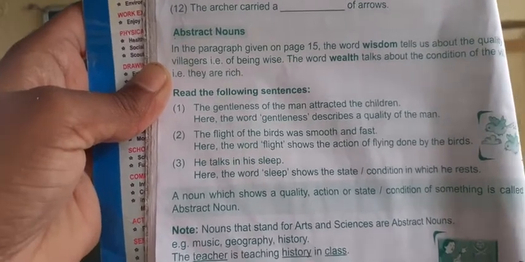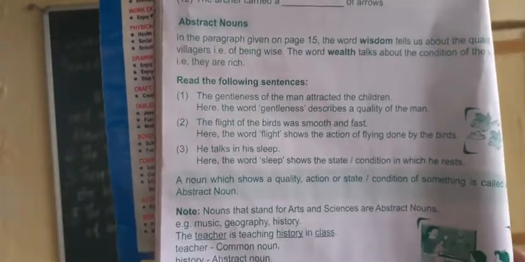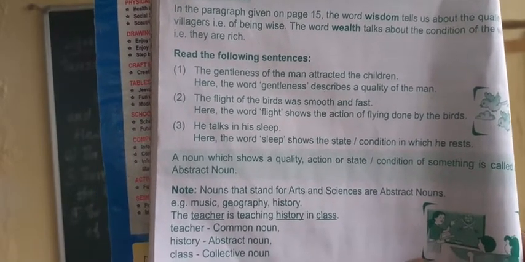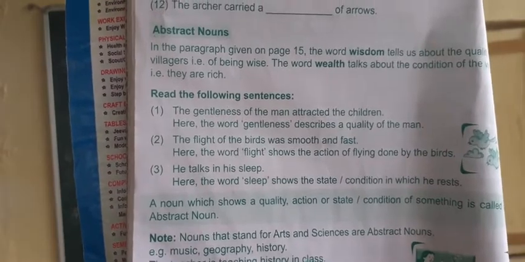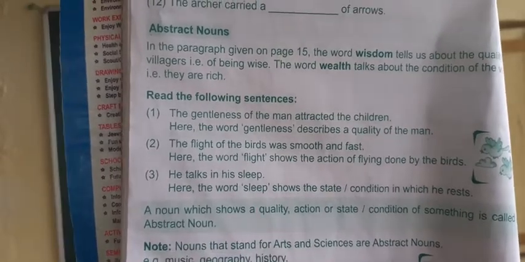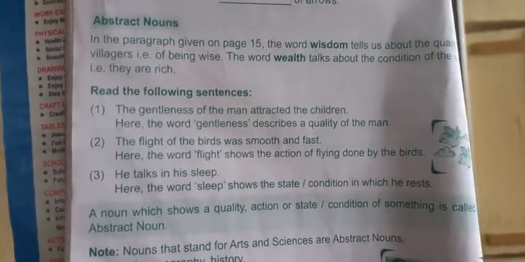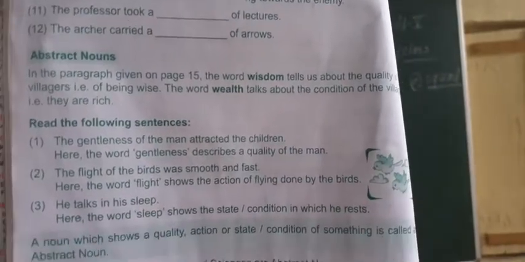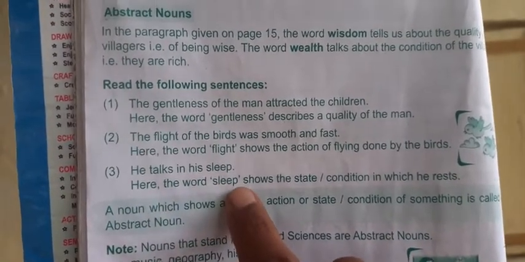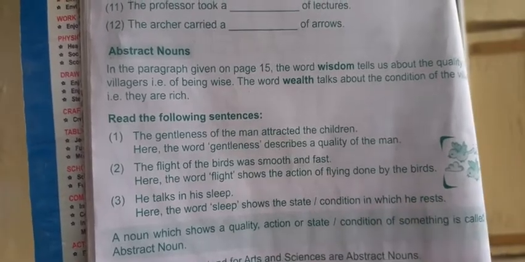Now read the following sentences. First one: The gentleness of the man attracted the children. Here the word gentleness describes the quality of the man. What is described about the man? The quality of the man is described in the first sentence. The second sentence is: The flight of birds was smooth and fast. Here the word flight shows the action of flying done by the birds. Correct? Third one: He talks in his sleep. Here the word sleep shows the state or condition in which he rests.